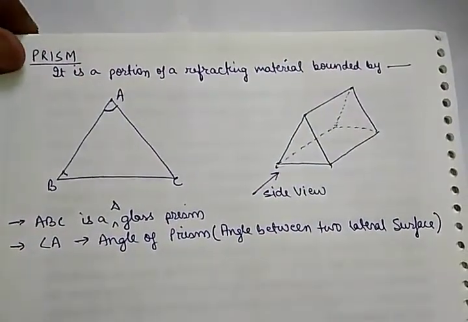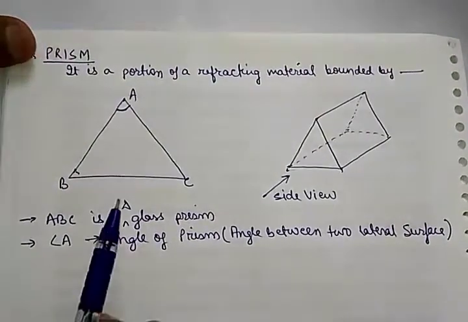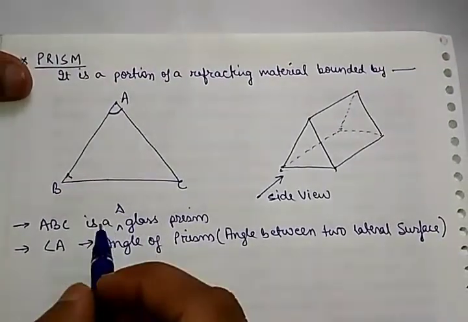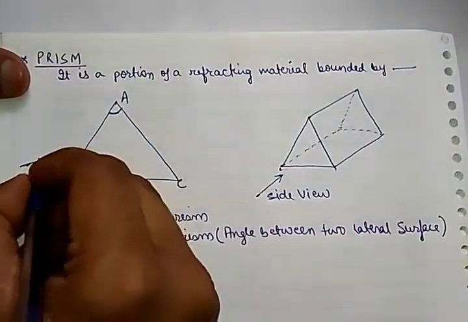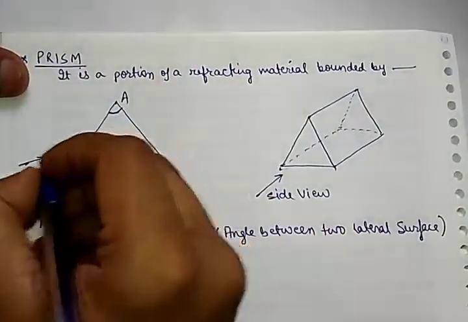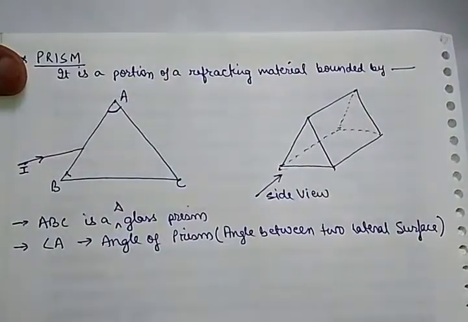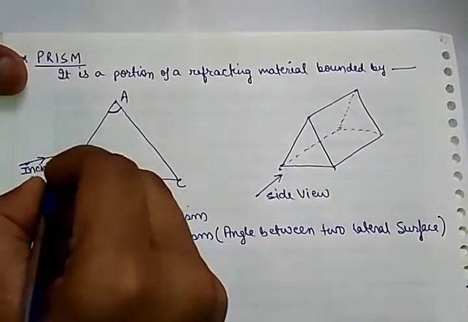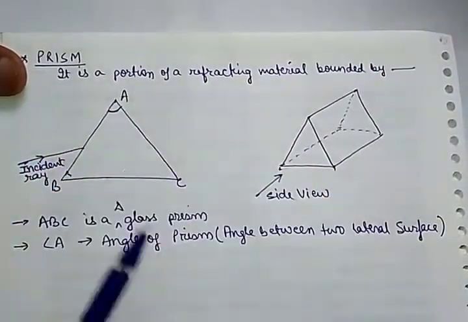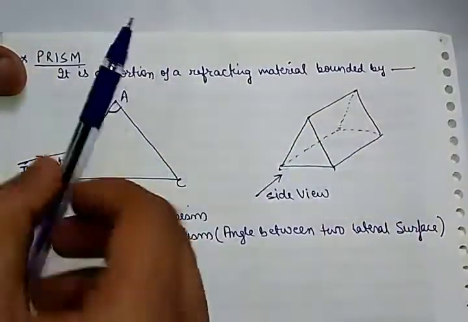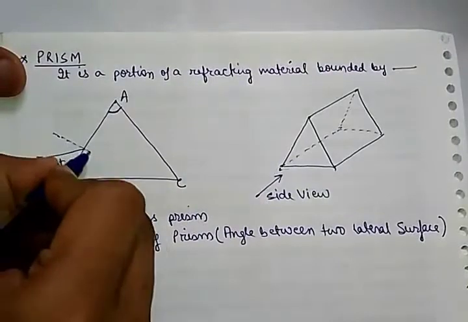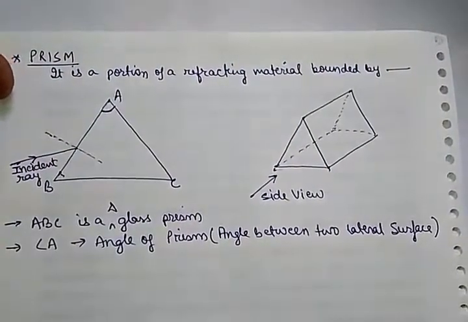Okay. Now let us consider a ray of light coming through this prism. A ray of light is coming from this side and going through the prism. So this will be the incident ray. This is the incident ray. And since the surface is like this, the perpendicular will be like this. इसका सरफेस कुछ ऐसे एंगल में है तो इसका परपेंडिकुलर जो नॉर्मल कहलाता है, नॉर्मल कुछ इस तरह से होगा.